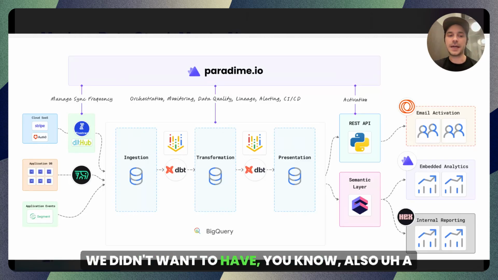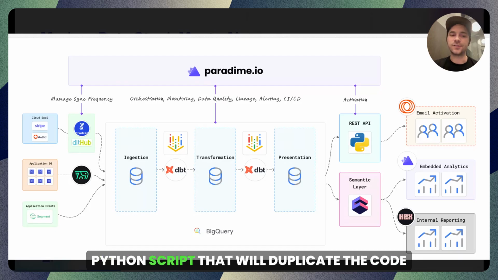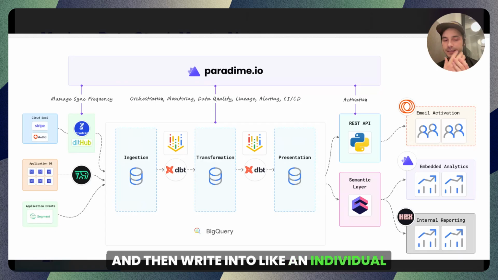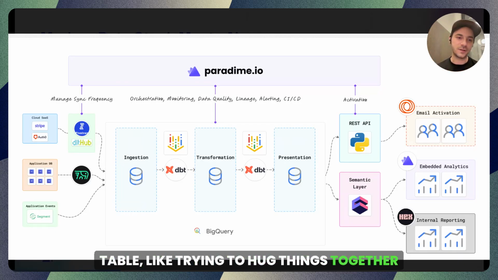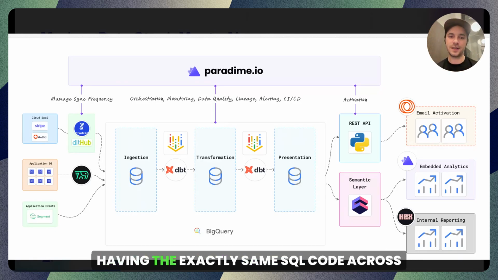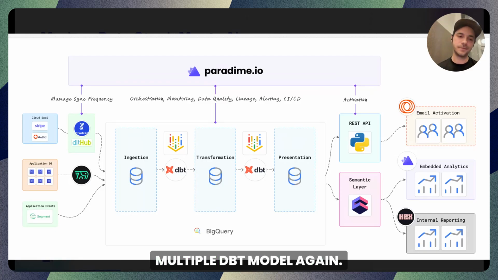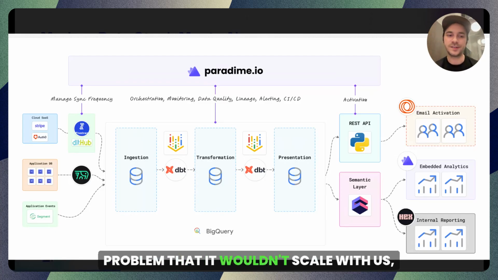We didn't want to have also a Python script that would duplicate the code and then write into an individual table, trying to hack things together that way, because fundamentally we would end up having exactly the same SQL code across multiple dbt models. Again, a problem that wouldn't scale with us, right?